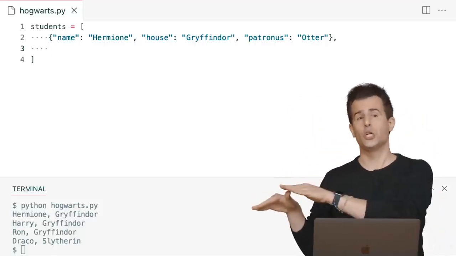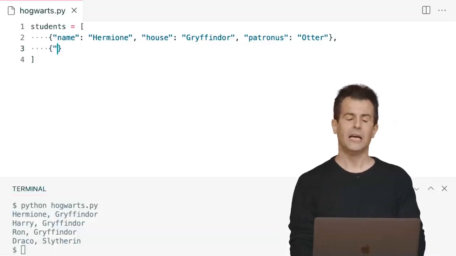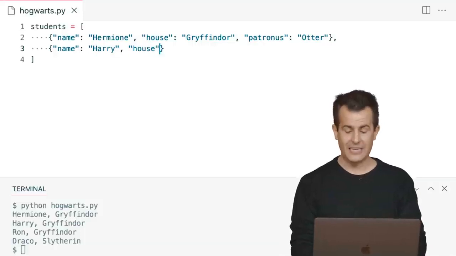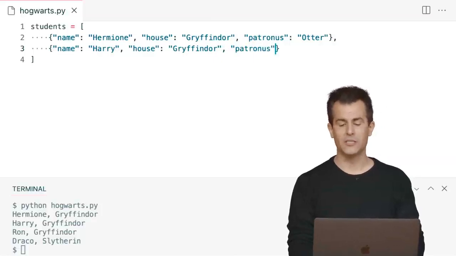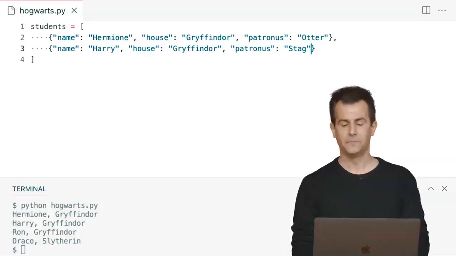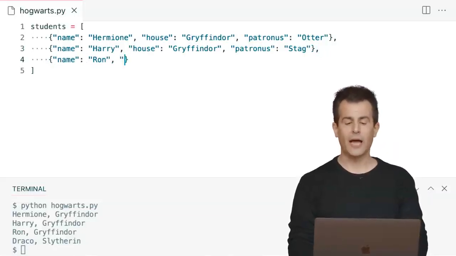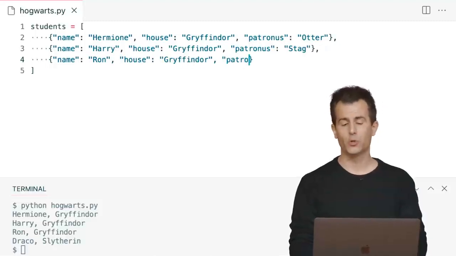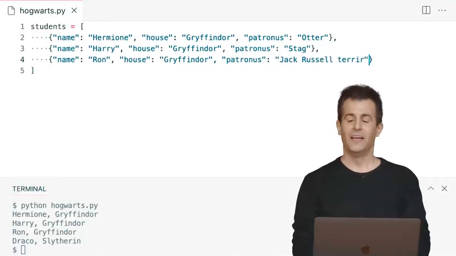For Harry, the definitions are going to be different in this new dictionary. Let me give myself another pair of curly braces and say this. Name, quote unquote, colon, Harry. House here is again going to be Gryffindor. And this one I knew, his Patronus is going to be, in this case, a stag. All right, next, a third dictionary. The name here will be Ron. And I'm going to go ahead and do that just like this. Next, I have the house, and he too was Gryffindor. Lastly, I had to look this one up, Ron's Patronus was a Jack Russell Terrier.